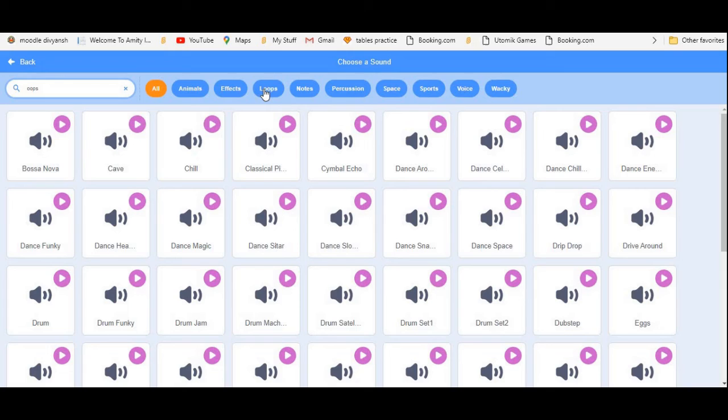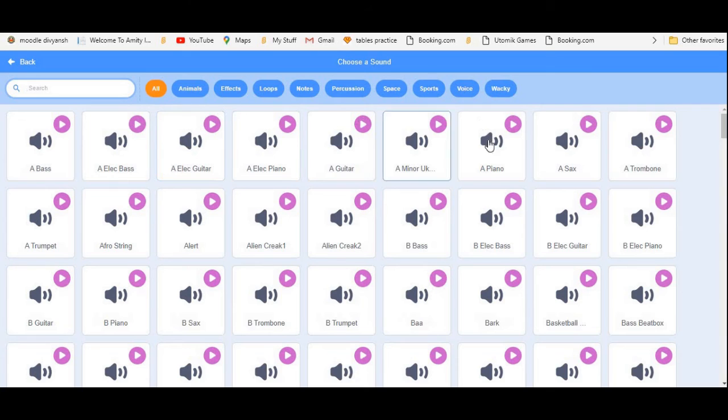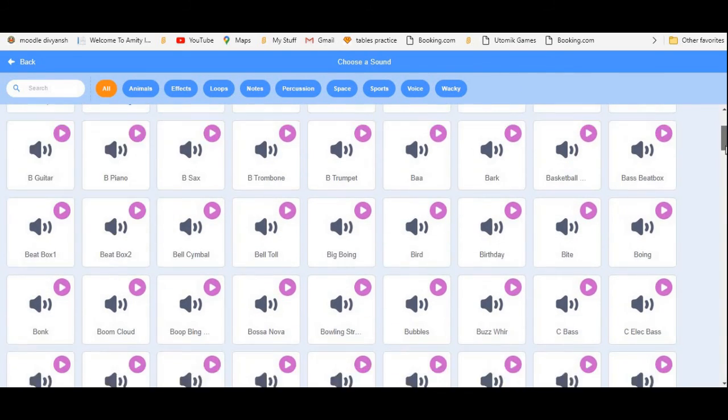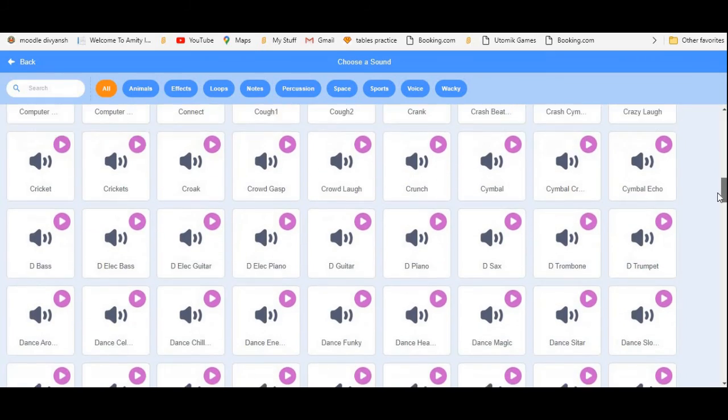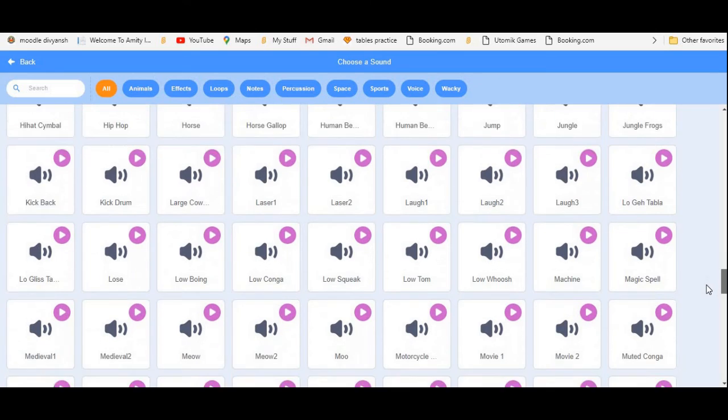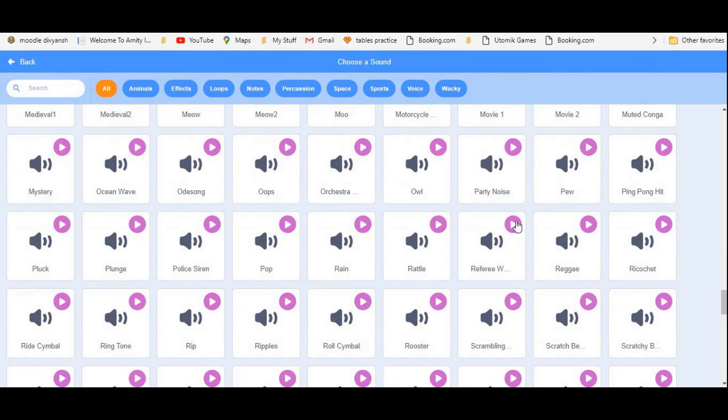That's because of the loops category. It thinks we are searching for loops. So we are going to have to find it this way. Scroll down and it should be right about here. Here it is.